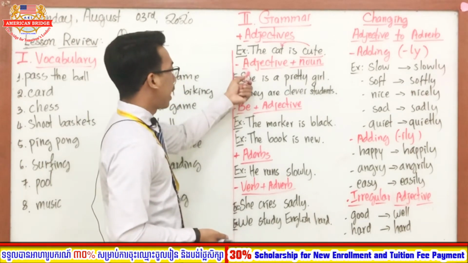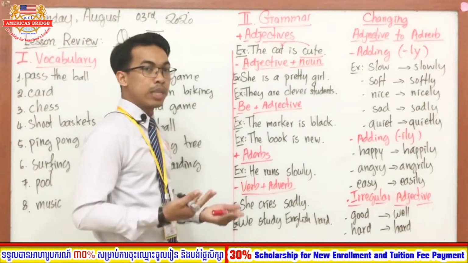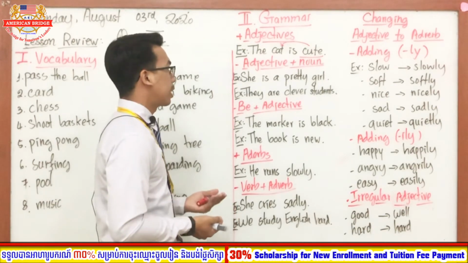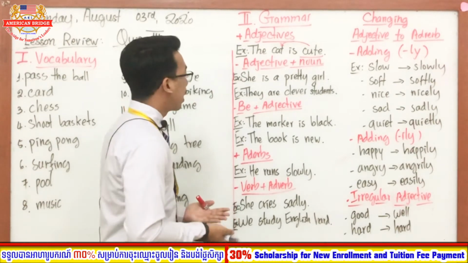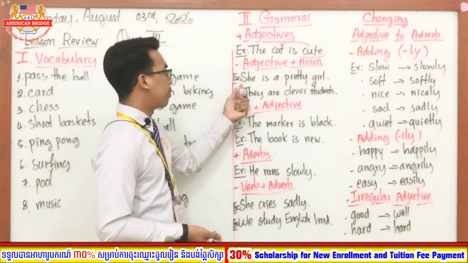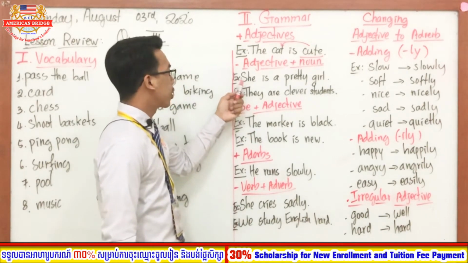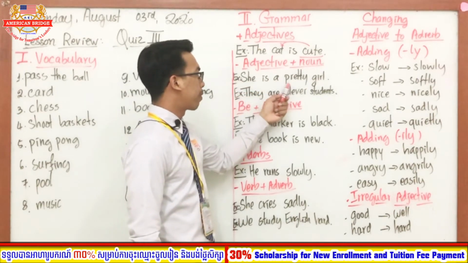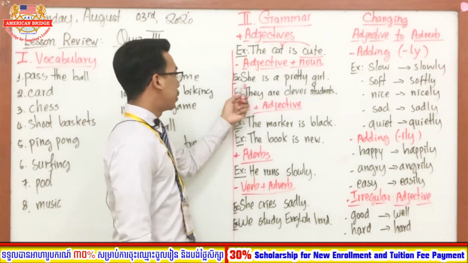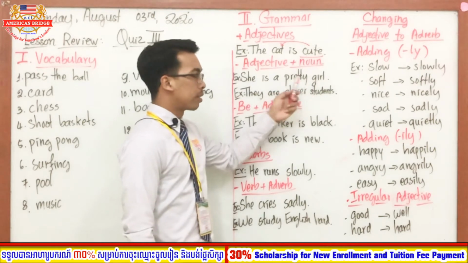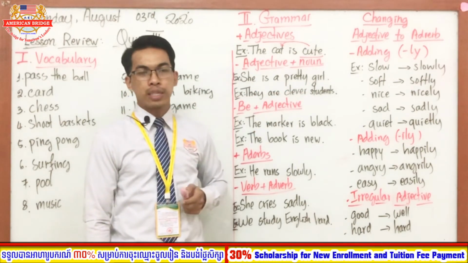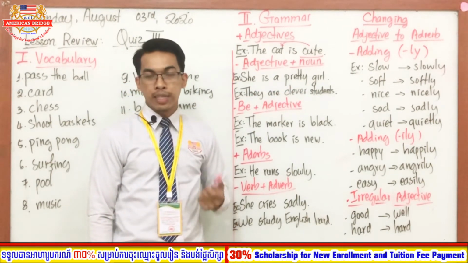So everyone, now let's move on to the types of adjective. This is adjective plus noun that you have learned already. So adjective plus noun, as you can see in the example here. Let's focus on the first one. She is a pretty girl. So everyone, can you find the adjective in the sentence? Where is the adjective?